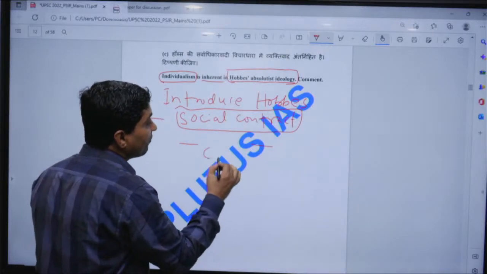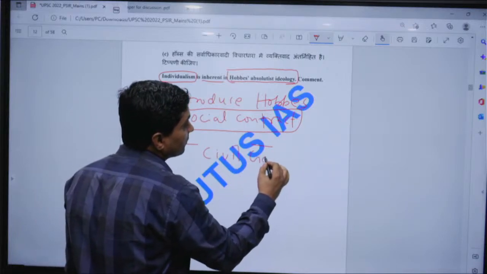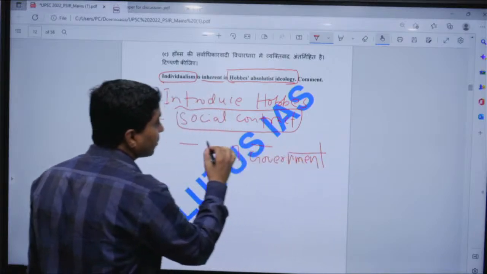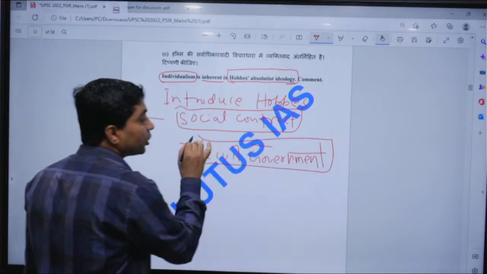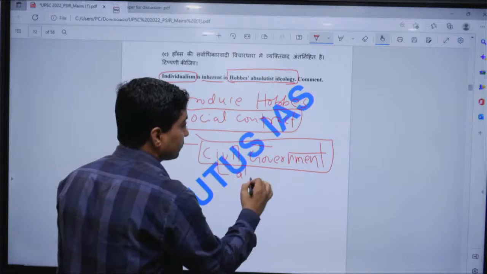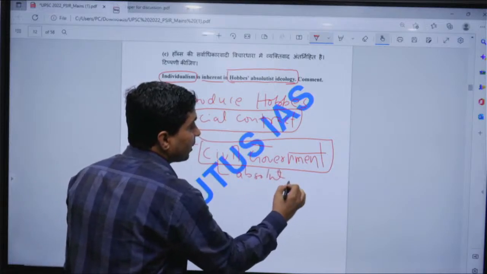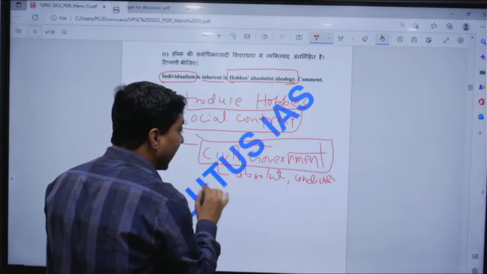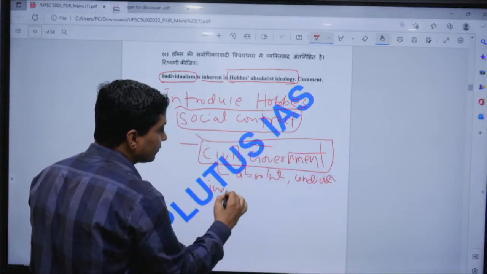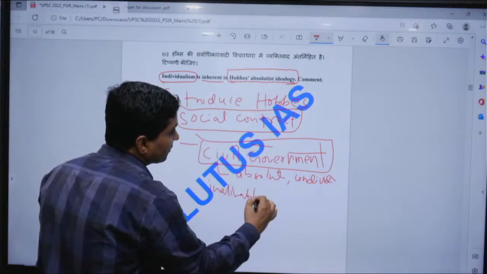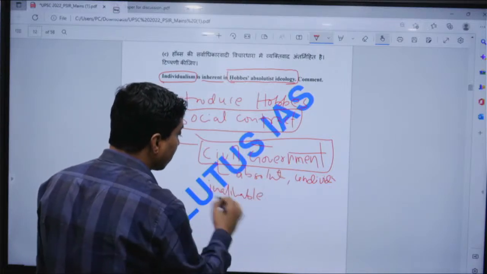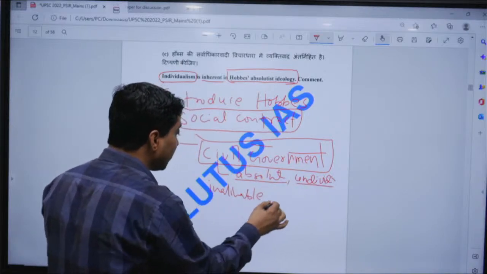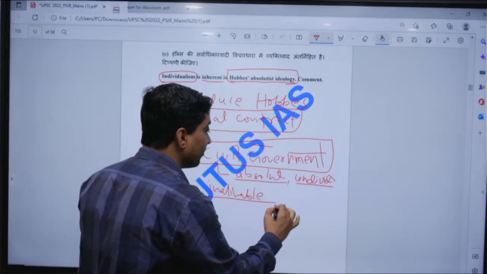That civil government would be absolute, undivided, inalienable, right, sovereign power. This civil government is sovereign power. Its power would be absolute, undivided, inalienable, unlimited.